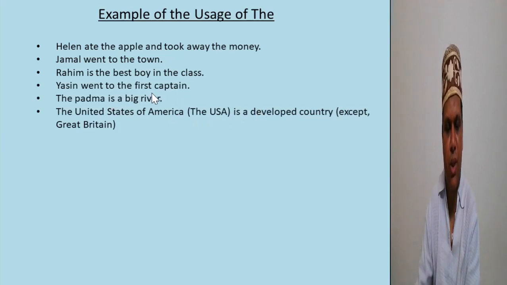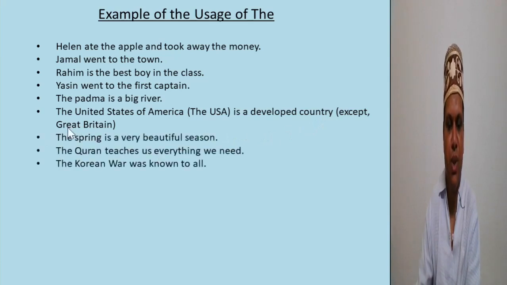Here first is an ordinal number. Before an ordinal number we use the. Padma is a big river. Padma is the name of a river, so before Padma we use the. The United States of America is a developed country. So, a one-word country follows zero article, but a two or more word country follows the, except Great Britain. Great Britain follows zero article.